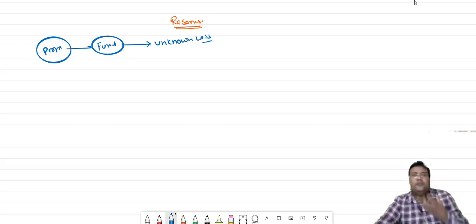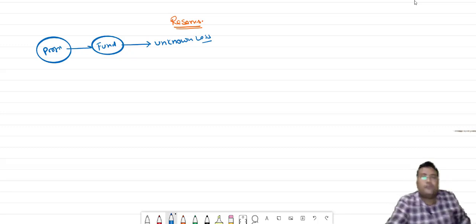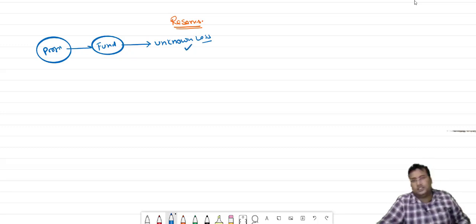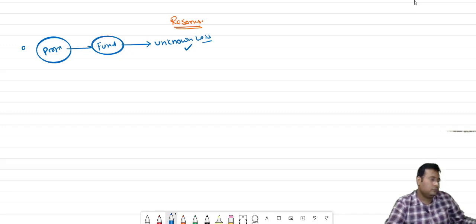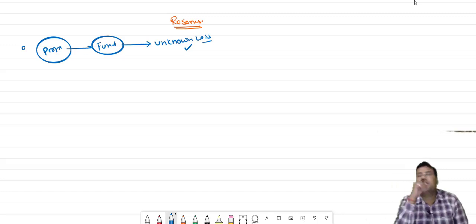When we create a fund out of profit for unknown losses or unknown liability, that will be considered the word reserve. This is the first point, bacha. So I think the meaning of reserve is clear.